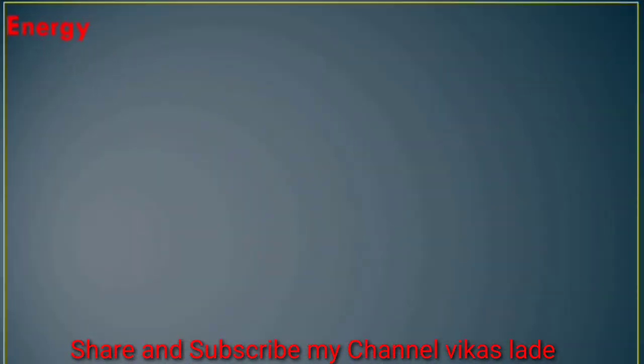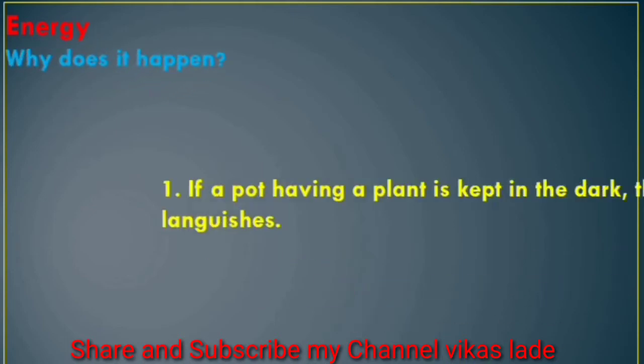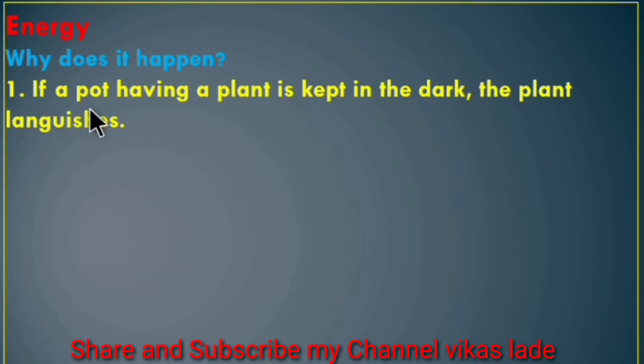Energy. Why does it happen? Number 1, if a pot having a plant is kept in the dark, the plant languishes. Sunlight is energy. It is required by the plant for photosynthesis. We kept the plant in the dark, so the plant languishes.